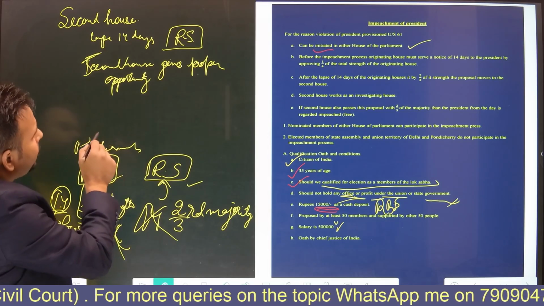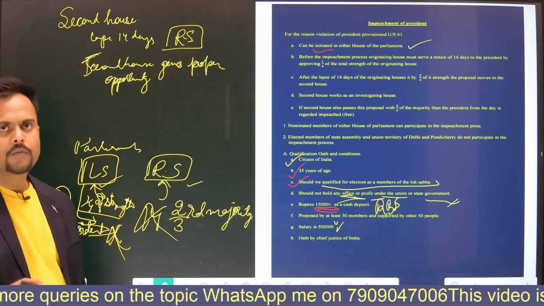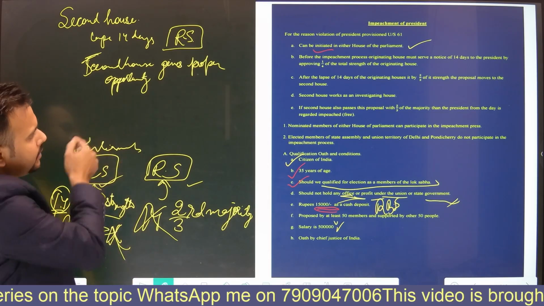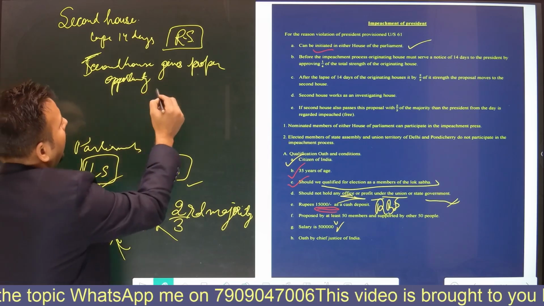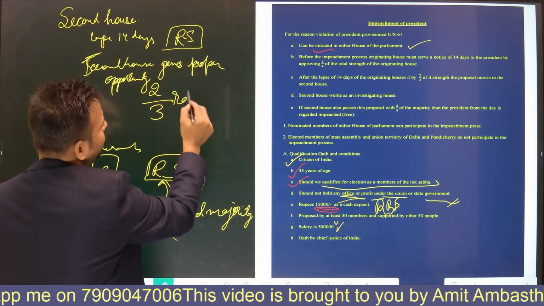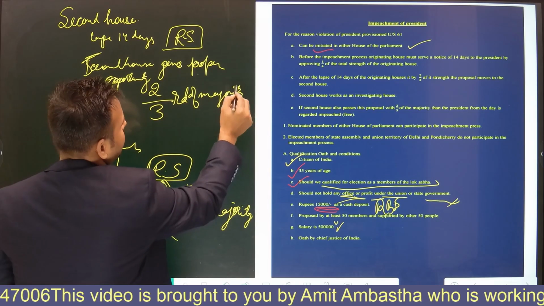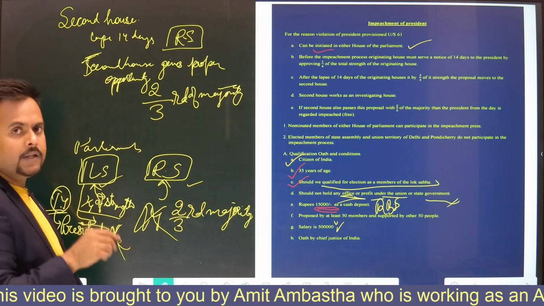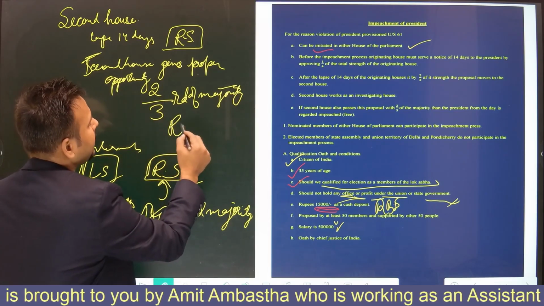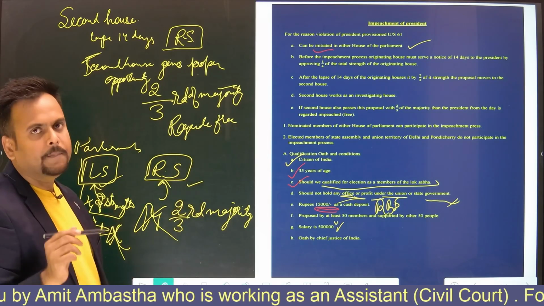The second house is also known as the investigating house, because here the president himself, or his representative, answers the questions. Again, if the second house also passes it by 2/3 of its majority, then the president on that particular day is regarded free and considered to be impeached.